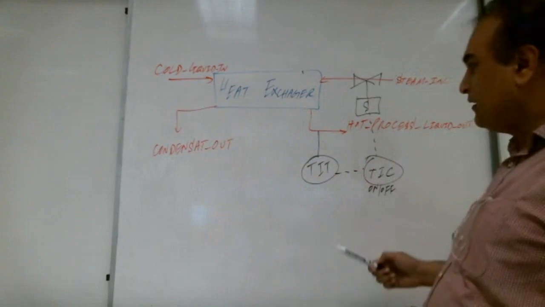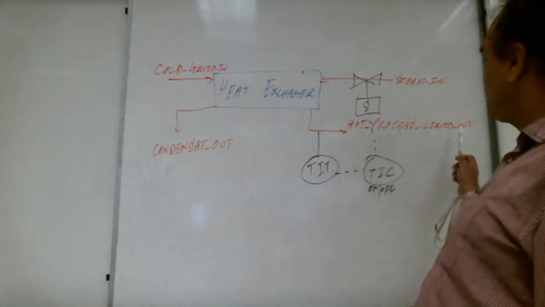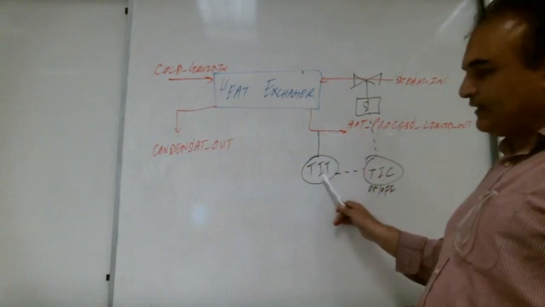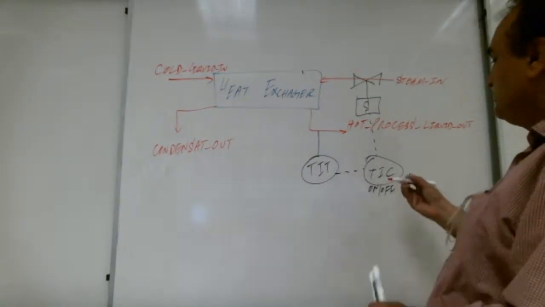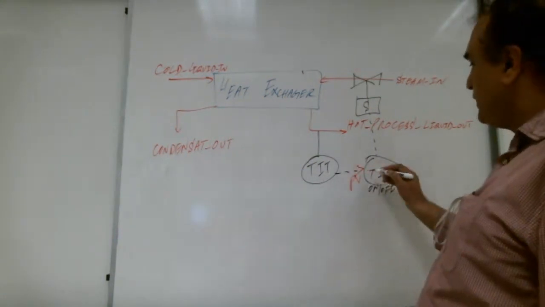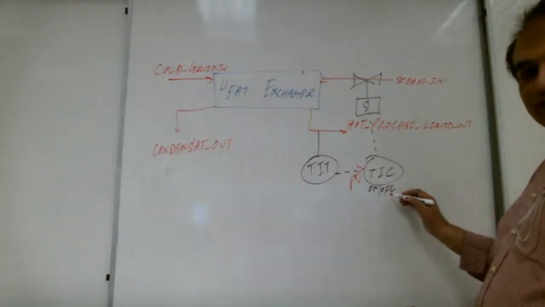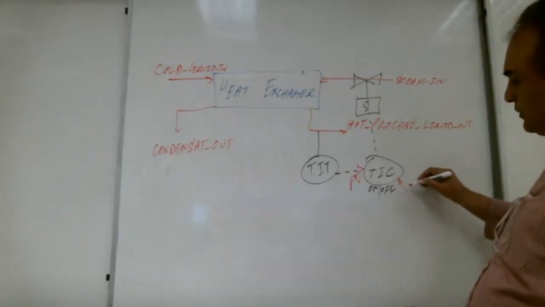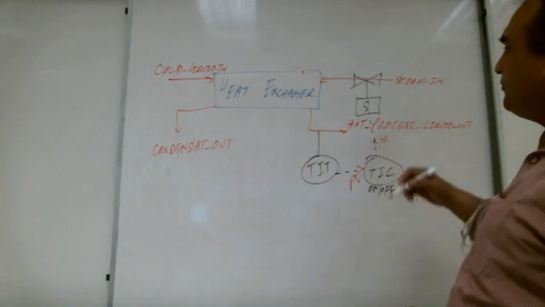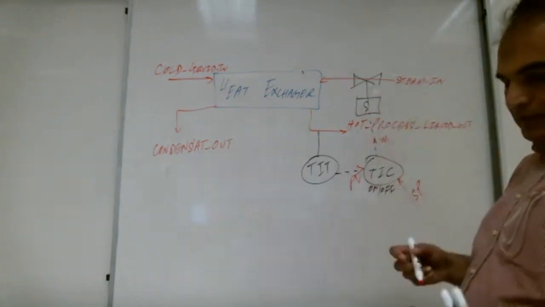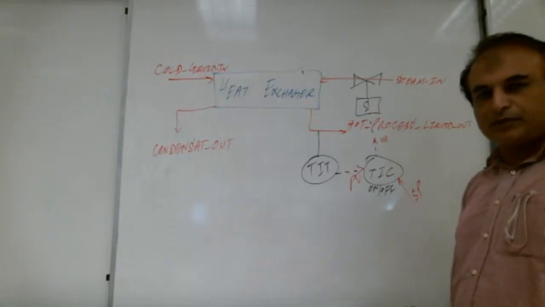On the hot process liquid out, we put the temperature indicator transmitter. It is sending the PV value to the temperature indicator controller. This is an on-off controller, and we have a set point here. And the output of the controller is M. Is this loop complete, or do we need something more?